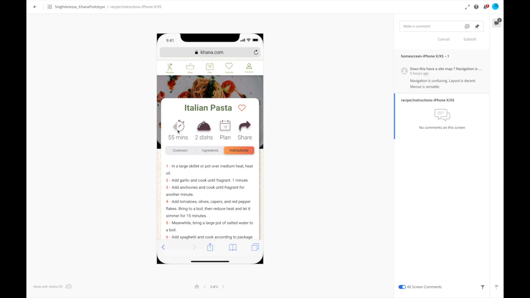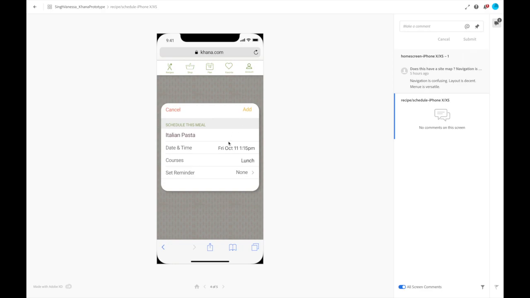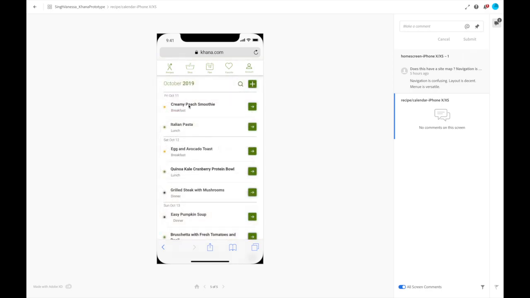For the plan, in the case of this prototype, the user will click on plan to schedule that recipe for a specific date and time, and select what category that meal falls into: breakfast, lunch, dinner, snacks, etc. The user will also have an option to set a reminder. Once they set up that information, the user will click on add and it will populate on the calendar. For this week, the user will be able to see what meals they already have planned.